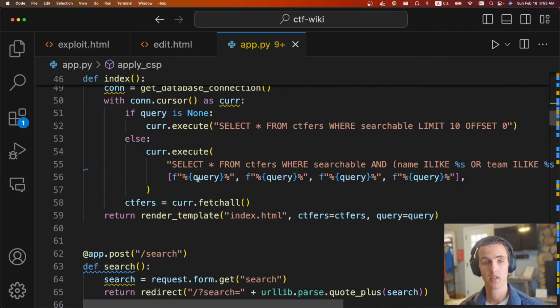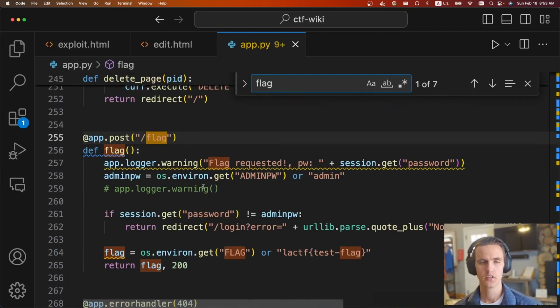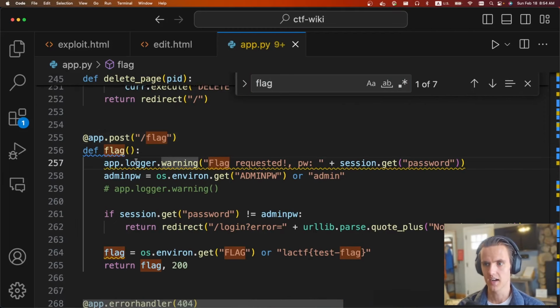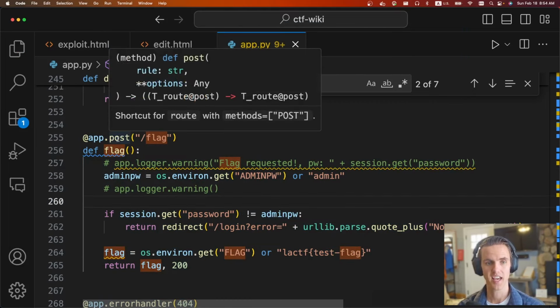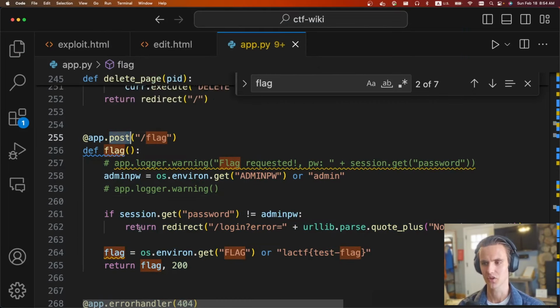Let's see what else. The flag. So it shows where the flag is. There's a route where we can get the flag. Ignore this, some of these are my comments. We have to make a post request, which will be interesting, which we'll come to later. Then it's going to check the post request of the user, and if the user has the session password equal to the admin password, which we won't know, then we get the flag. And so presumably the admin bot has this admin password.